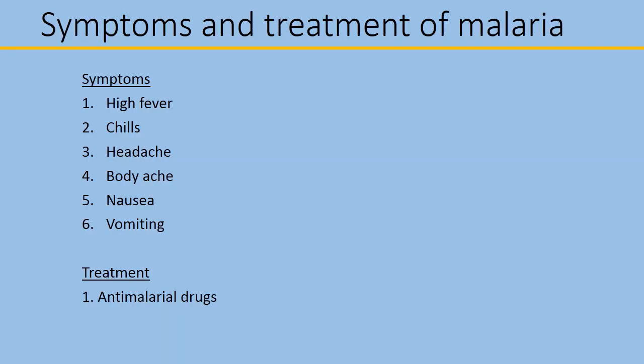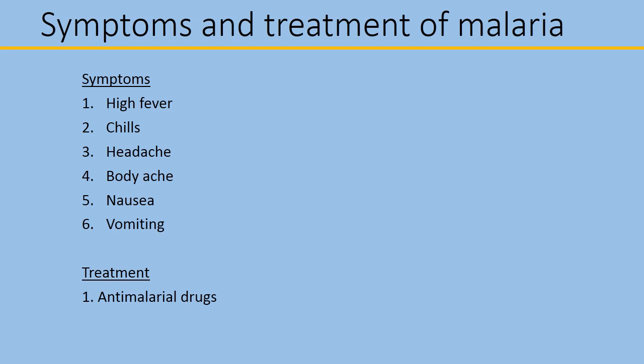Yes, let us study the symptoms and treatment of malaria. So it is very clear in the life cycle that from the sporozoite stage to gametocyte, complete development takes place in the human body. During this development, some symptoms appear in the malarial patient. Those symptoms I have listed here. One symptom of malarial disease is high fever, then chill. These two symptoms recurringly show in the malarial patient for 3 to 4 days, and headache is another symptom, then body ache, then one more symptom is nausea.